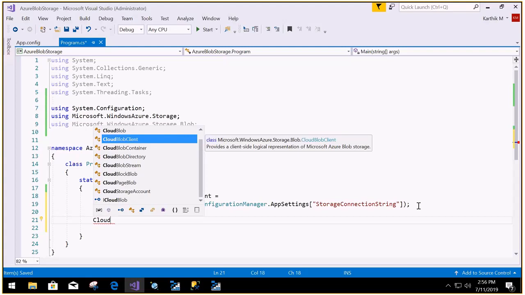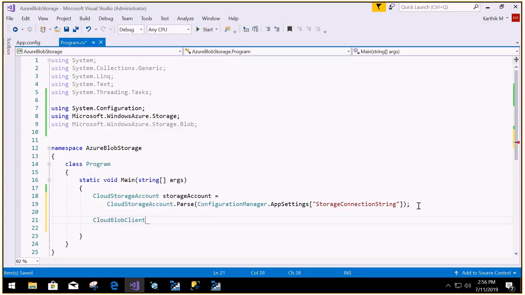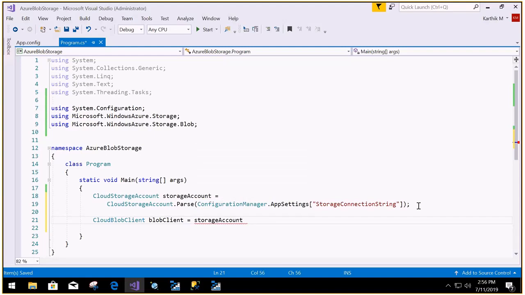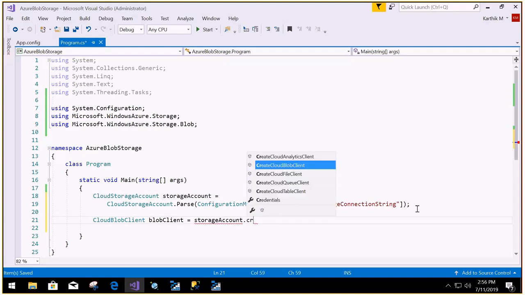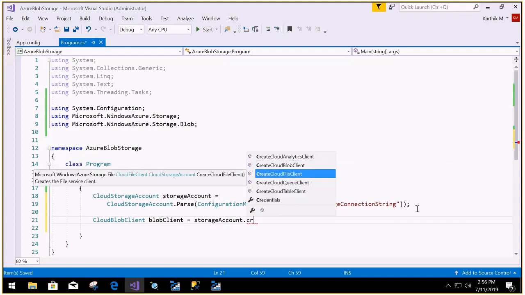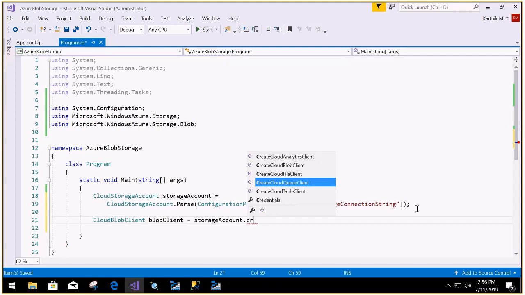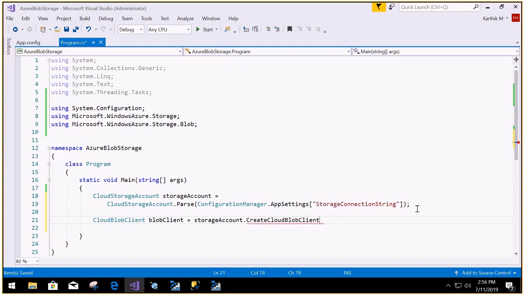I'm using the blob, so I'm going to create a blob client. This is my client, equal to, from the storage account that we have created, dot CreateCloudBlobClient. There is also CreateCloudFileClient, CreateCloudTableClient, so we can use this sort of thing. Since we are going to work with blobs, I'm going to create a blob client.